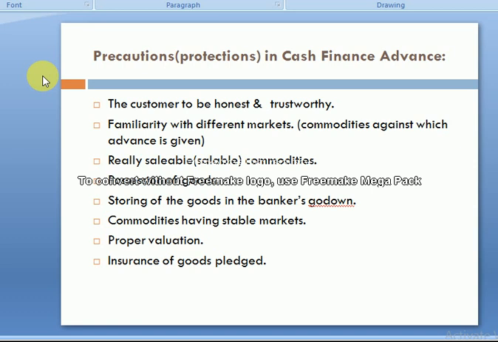When you repay, your inventory will be returned by the bank. If you become a defaulter, the bank will sell your inventory and recover the loan amount.